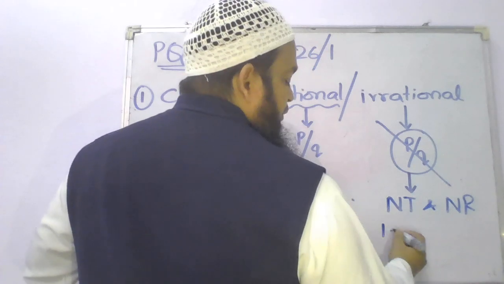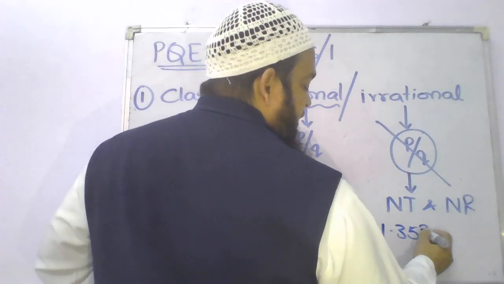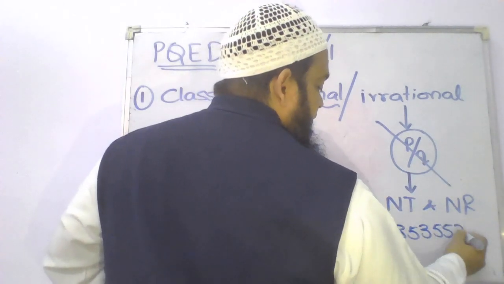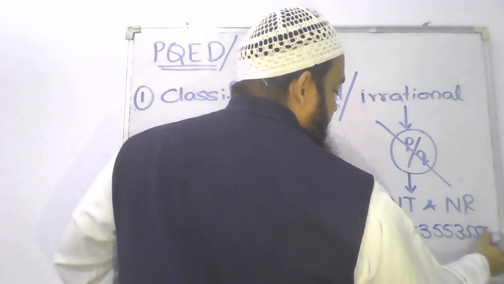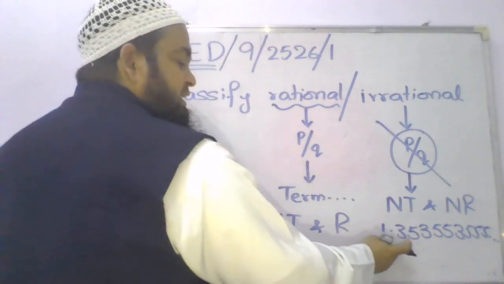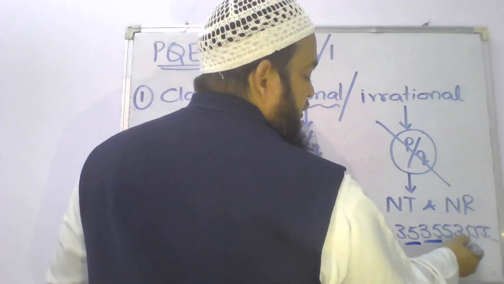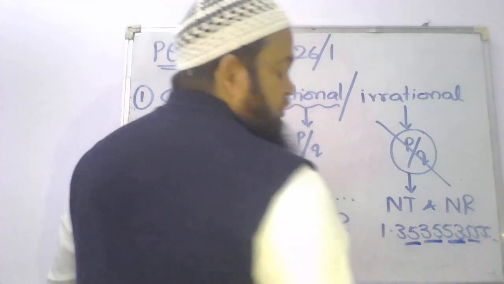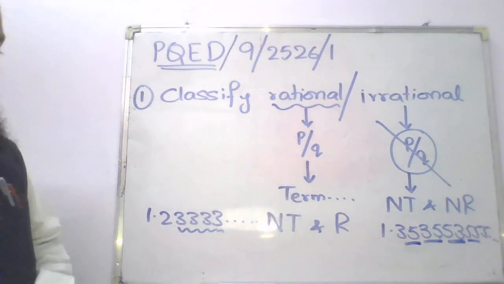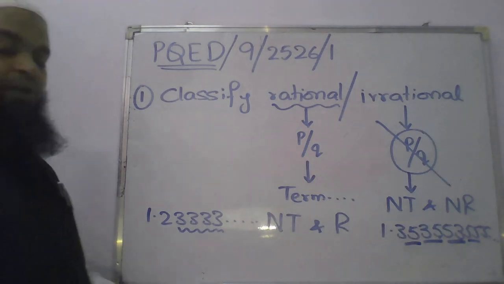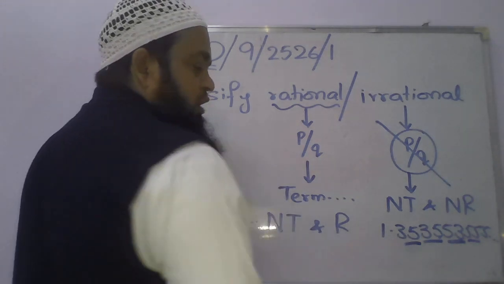For example, 1.35, 355, 3555, and so on. See, the series is not repeating. 35, 35, now no 35 is repeating. Understood? So it is non-terminating and non-repeating.